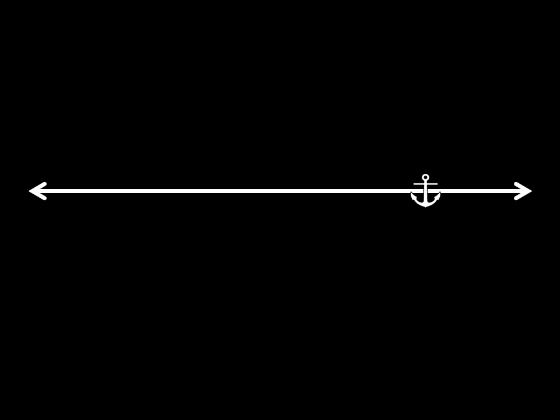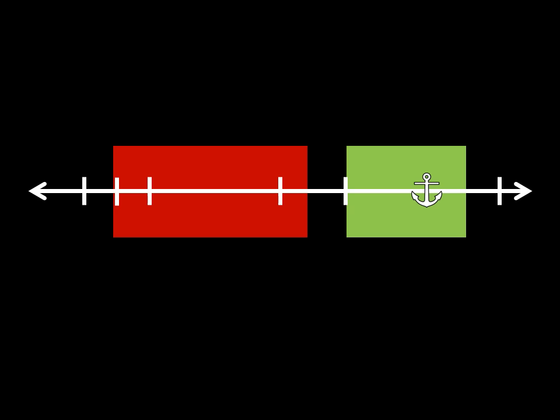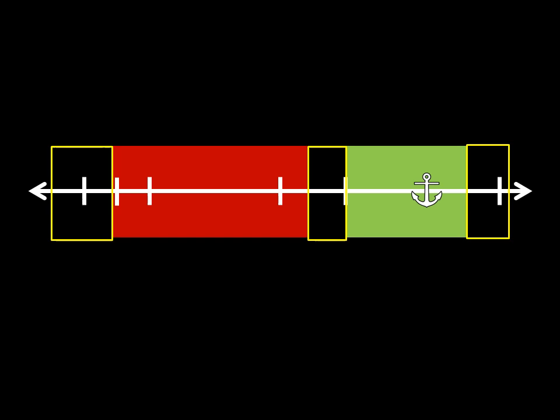On this line here, the anchor represents your current belief. There are many other points on the line to represent the endless spectrum of beliefs. The green area represents your latitude of acceptance, or messages you believe to have some truth. The red area represents your latitude of rejection, or messages you absolutely know not to be true or don't agree with in some way. The yellow outlines represent your latitudes of non-commitment.